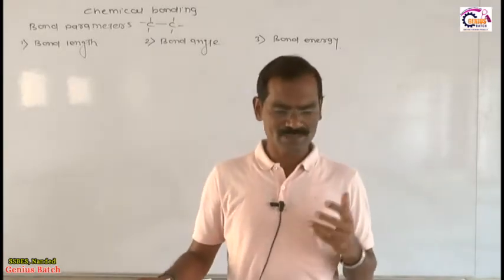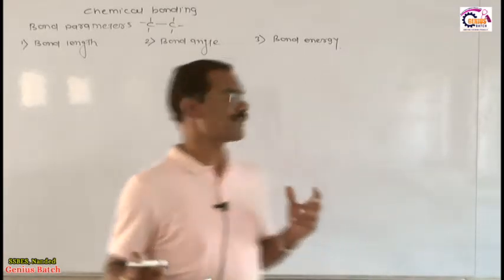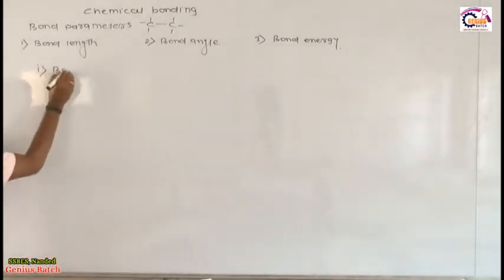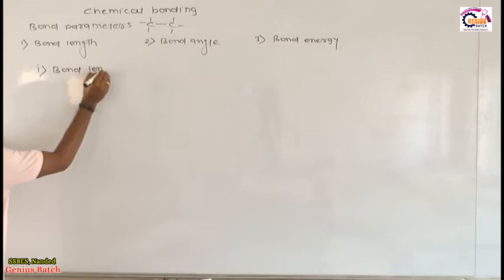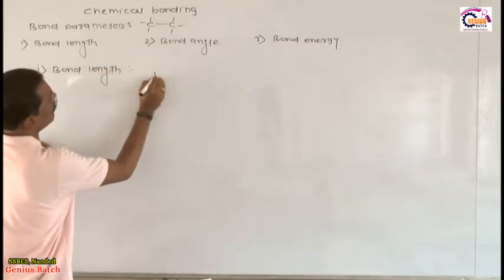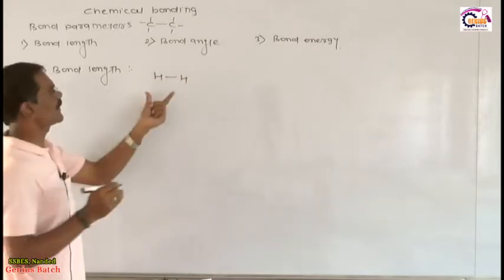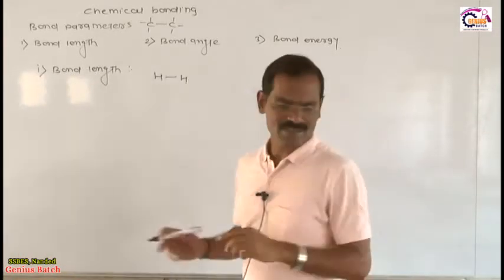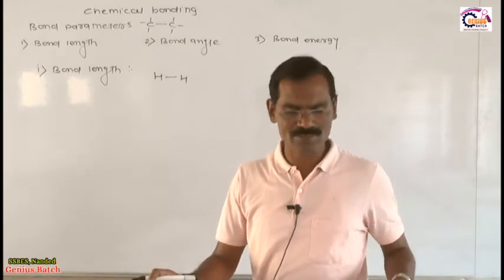Now my friends, what is the meaning of bond length? You see toward the first parameter, called the bond length. We finish the bond length first. I will define for you the meaning of bond length. Very simple thing. The bond length means the average distance between the nucleus of two atoms, this is the definition, and it is known as bond length.